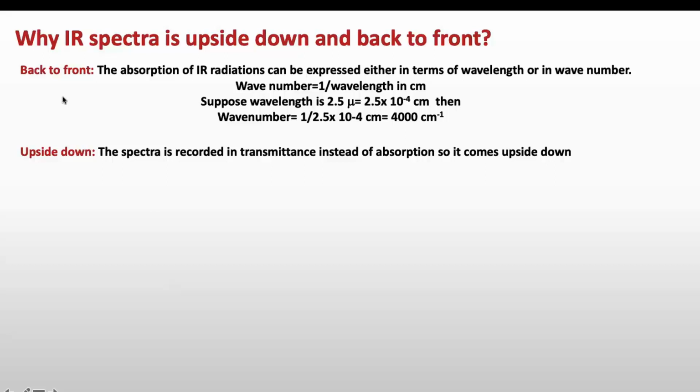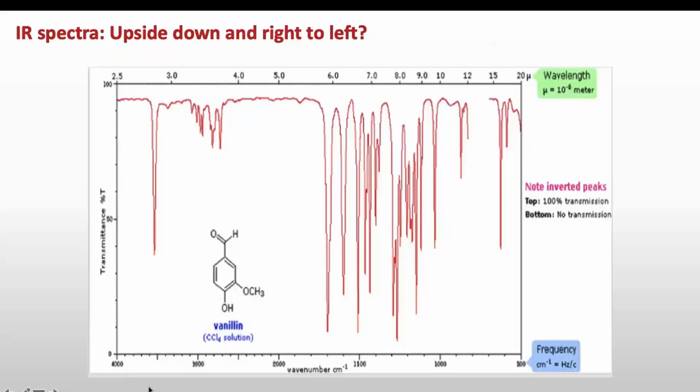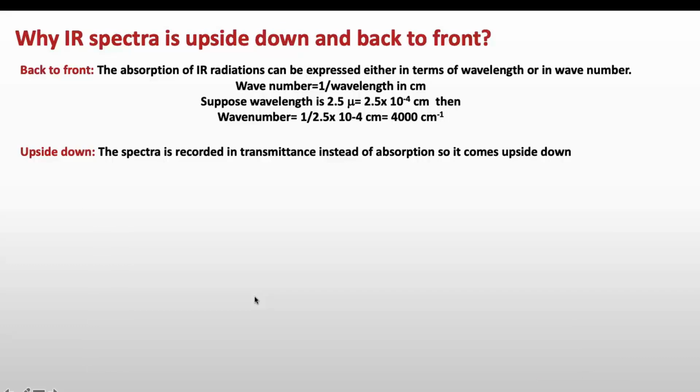First we will see the reason for back to front, meaning right to left. The absorption of IR radiation can be expressed either in terms of wavelength or in wave number. Wave number is 1 upon wavelength. Suppose the wavelength is 2.5 micron, or 2.5 times 10 to the power minus 4 centimeter, for the absorption. Then wave number will be 1 upon 2.5 times 10 to the power minus 4, meaning 4000 centimeter inverse. That is the reason the spectrum is right to left, because we are using wave number instead of wavelength.